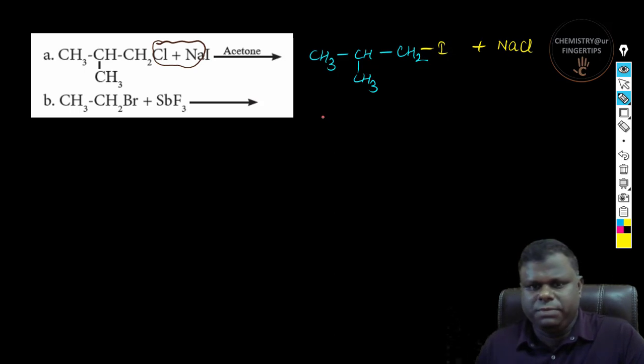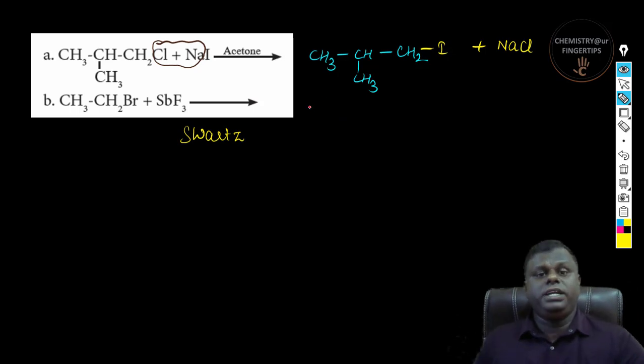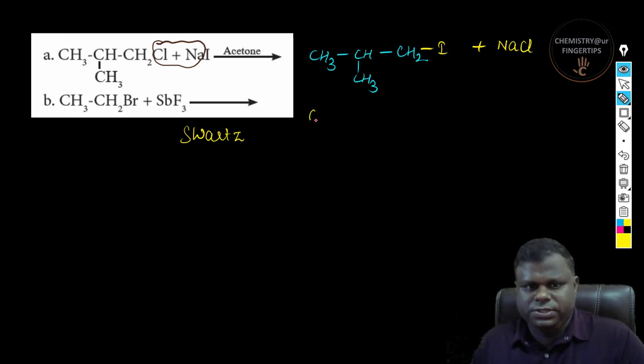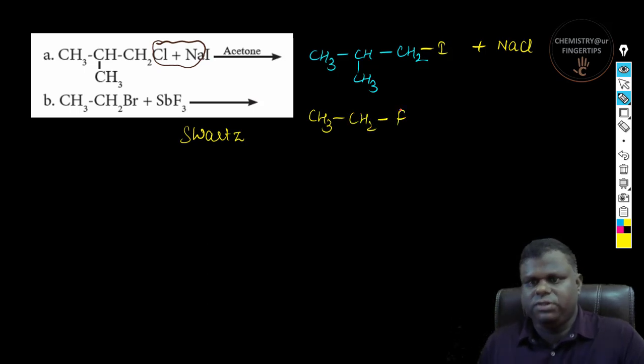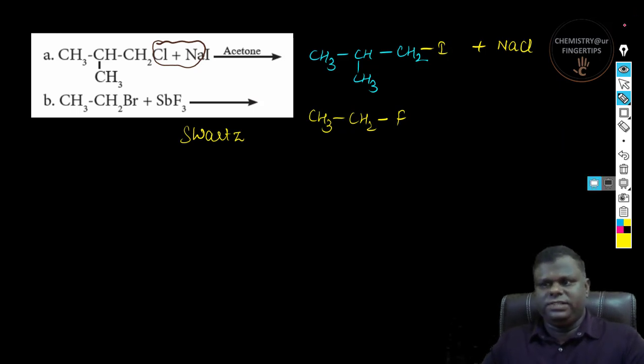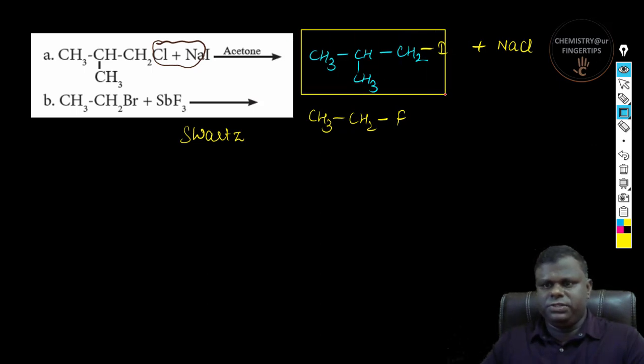Now this is also pretty much simple. This is nothing but Schwarz reaction, right? We have taken antimony trichloride over here. So you get CH3 and there is going to be CH2. There is going to be fluorine. Okay, ethyl fluoride is the correct answer. Yes, so let me just put this. Main product is going to be these two. It's very easy.